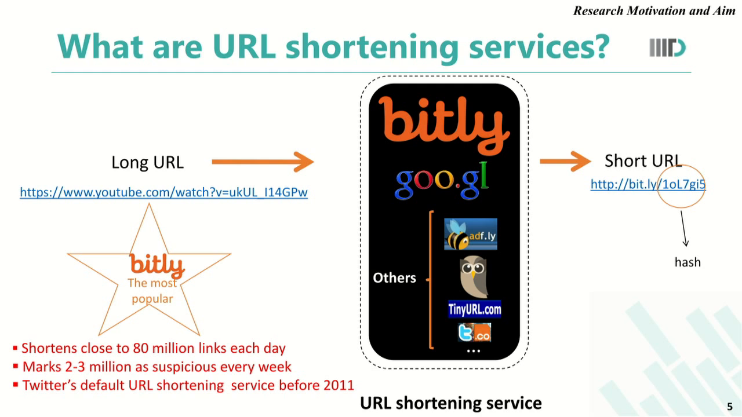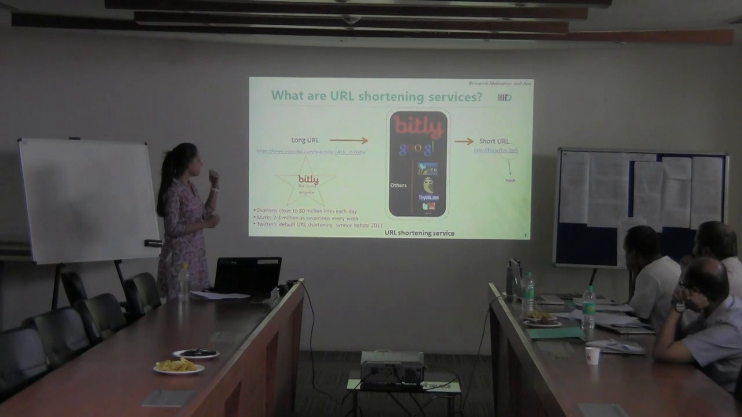Bitly is one of the most popular URL shortening services in this domain, followed by Goo.gl by Google, Adf.ly, Ow.ly, TinyURL, etc. The popularity of Bitly is such that it alone shortens close to 80 million links each day and marks 2 to 3 million as suspicious every week. Also, Bitly dominated this industry and gained major traction when it was launched as Twitter's default URL shortening service in 2009, before Twitter launched its own URL shortening service called t.co in 2011.